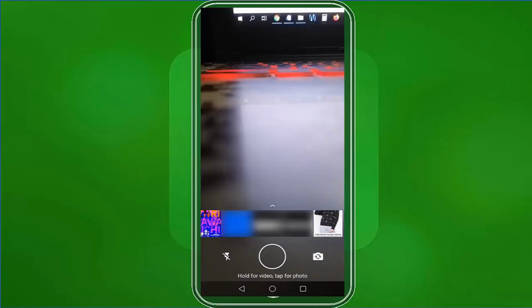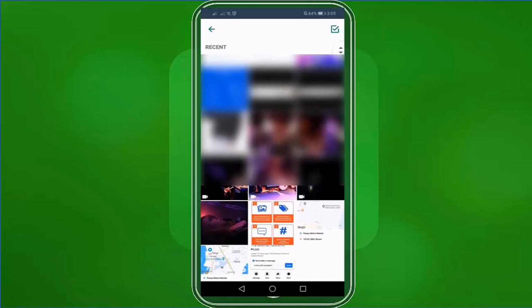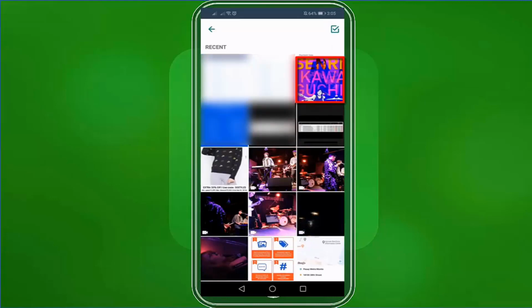You will see that your phone's camera is activated on your screen. On Android phones, this is what you will see on your screen. Tap on this circle icon to share a photo or hold the circle icon to shoot a video. As you swipe up, you can access your phone's gallery. Choose a photo or a video in your gallery.